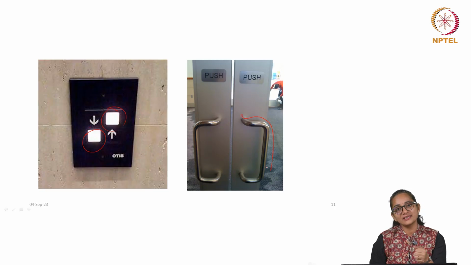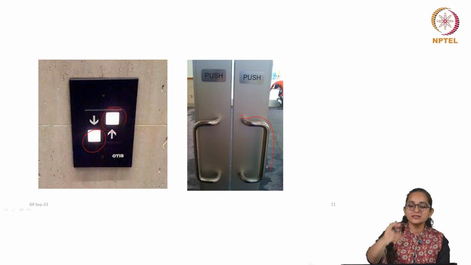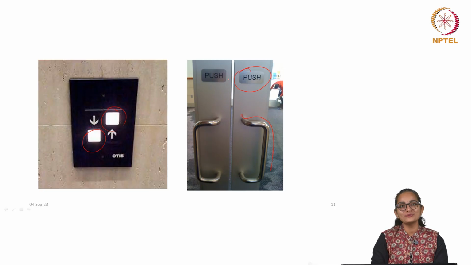The moment you see a door handle which is jutting out, you try to pull it. However, in this case you can see that it is a push door. If it is a push door, then actually there is no need for a handle, because you can push just with your hands.